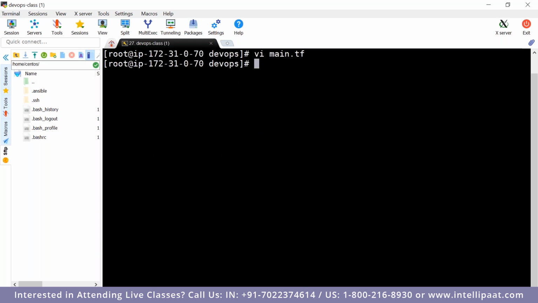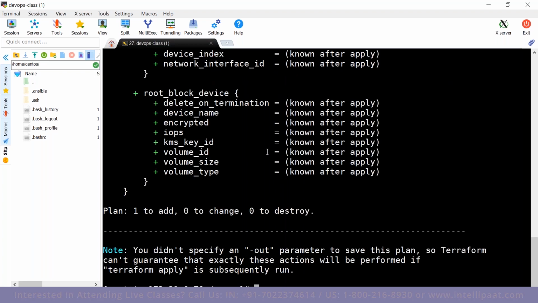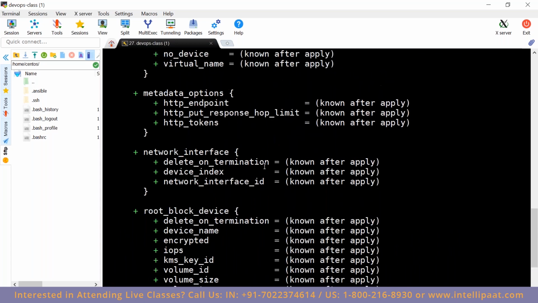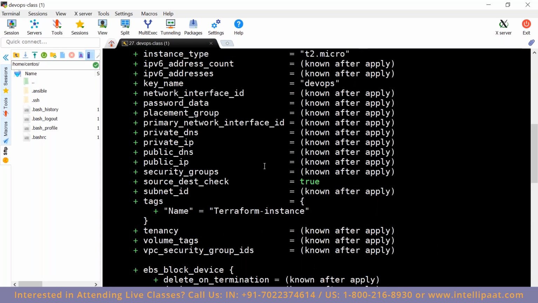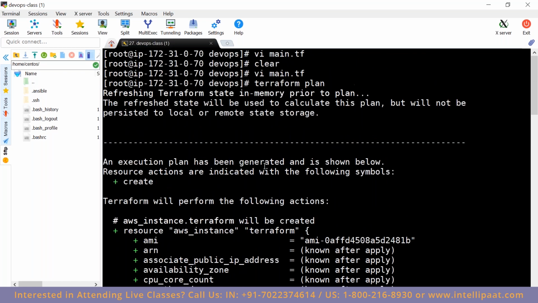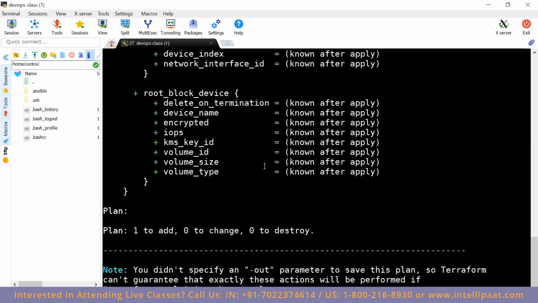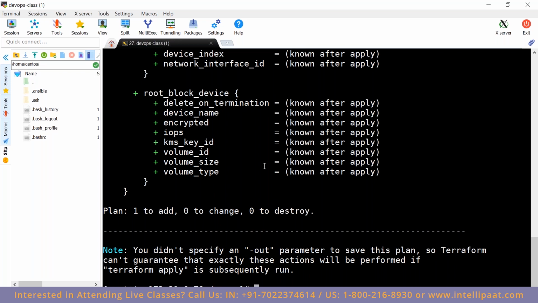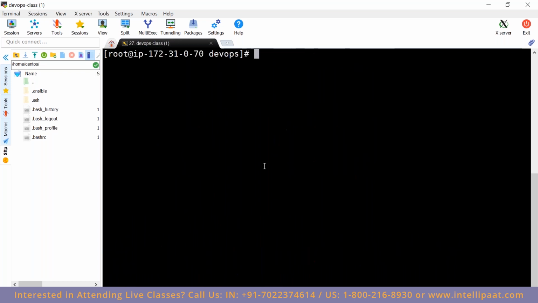Now what will I do? Terraform plan. Now what does it say? It says a new machine will be launched. So this will be the configuration. Now how will I create a new machine here? If I want to apply these changes, what will I have to do? Terraform apply. Which command? Apply.